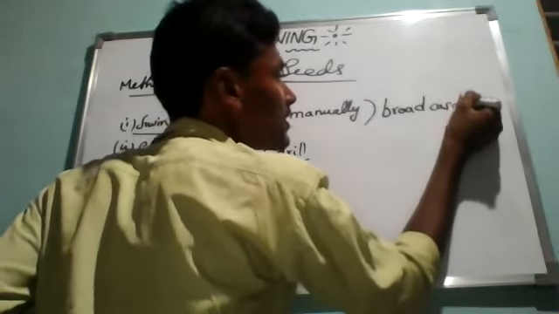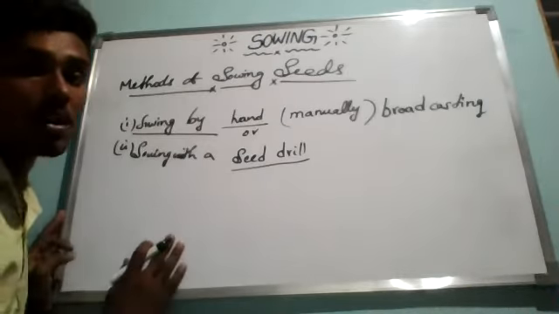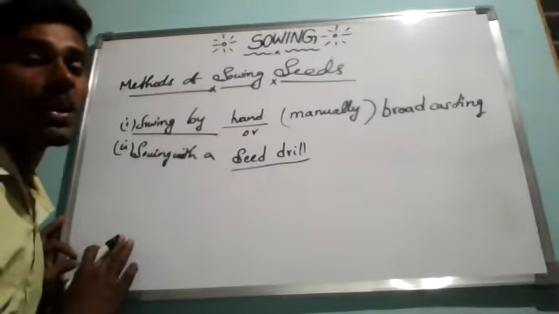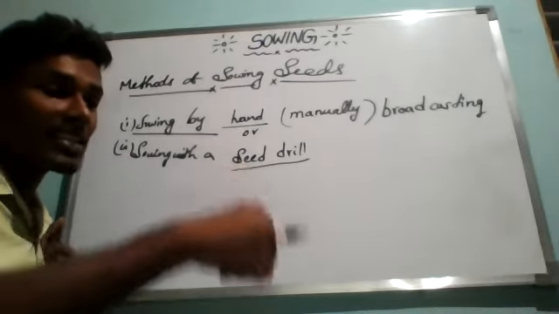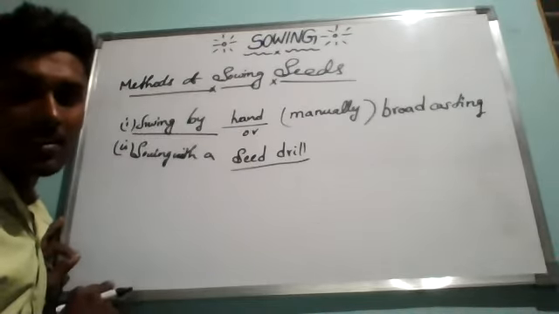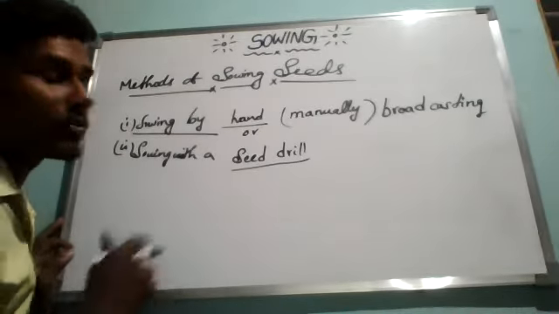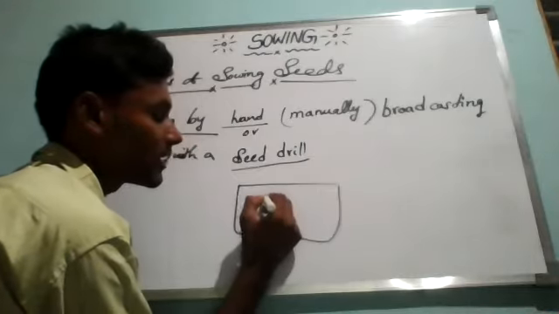Broadcasting. Are you able to understand? Single word it is. Broadcasting. So in sowing with the hand, or manually, the seeds are taken in hand and gradually scattered over the entire plowed field. Suppose this is my area, this is my land.